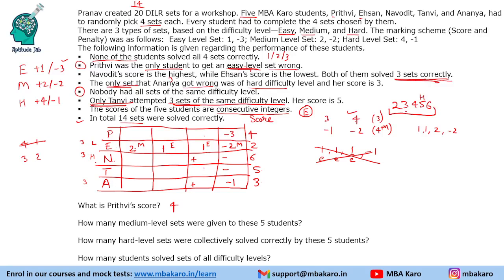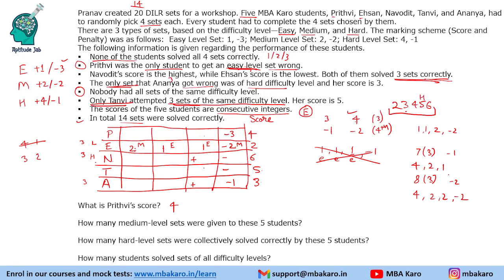Similarly, we will do the same for Navodit also. Now Navodit has to score 6. He cannot have minus 3 here, so it can be minus 1 or minus 2. Now, if it is minus 1, so he has to score 7 in 3 sets and minus 1 in the fourth, or he has to score 8 in 3 sets and minus 2 in the fourth set, right? Now, 7, how is it possible? So, one possibility is 4, 2, 1, because 4, 1 has to get, then only you can make 7 marks. Otherwise, 2, 2, 2 will give 6 only. And if you have to make 8, then you will have to get 4, 2, 2.